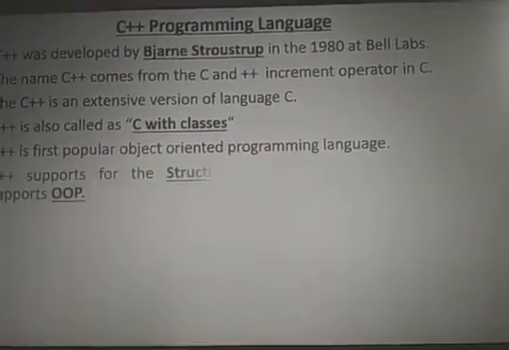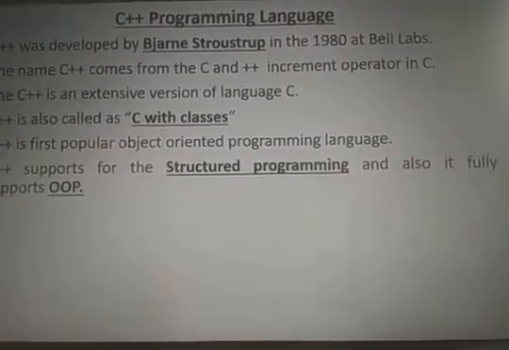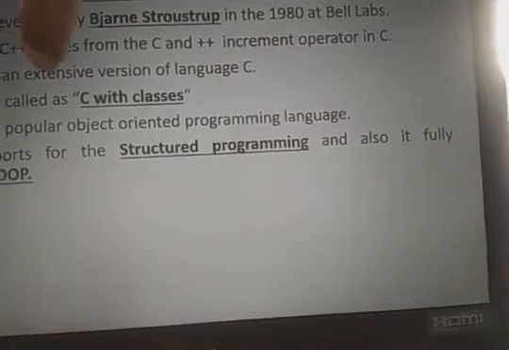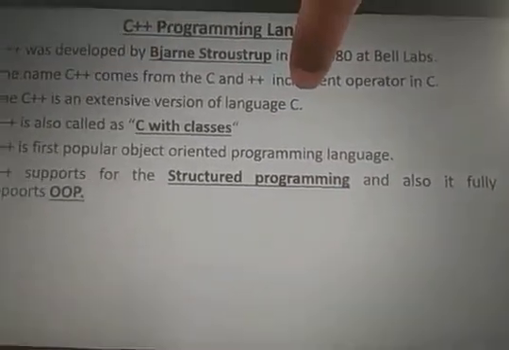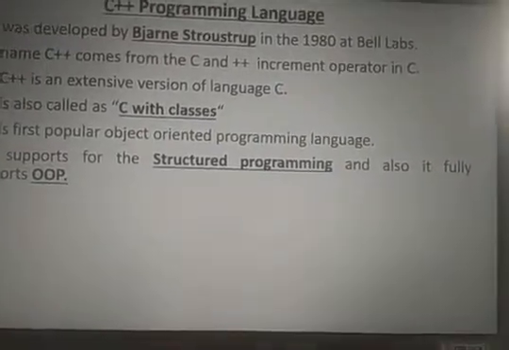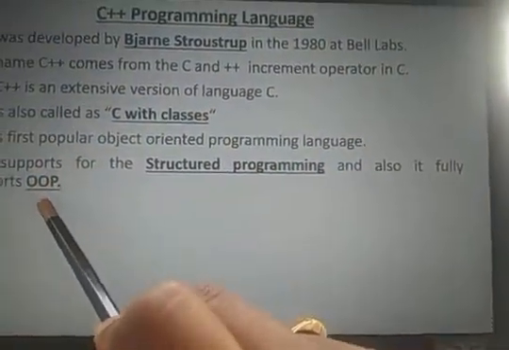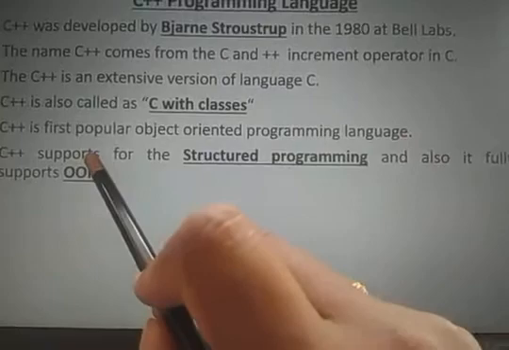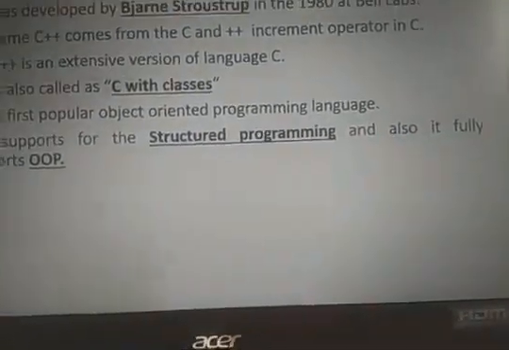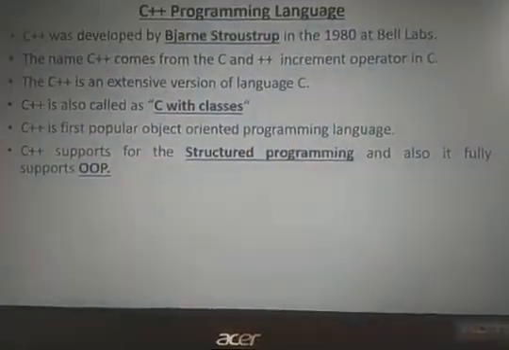C++ supports structured programming and also object-oriented programming. Why? It is an extended version of the C language, meaning it contains all the features of C and also has new concepts. So OOP concepts are added to the C language concepts. C is structured programming, and C++ fully supports object-oriented programming too.